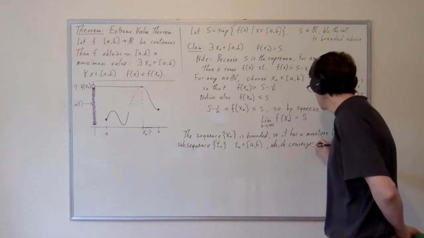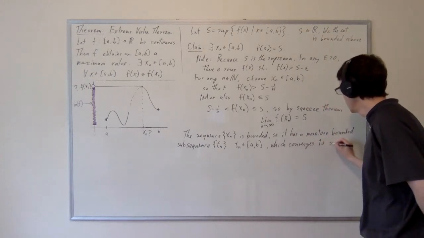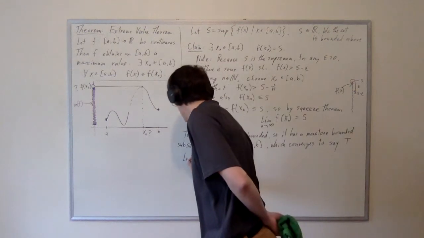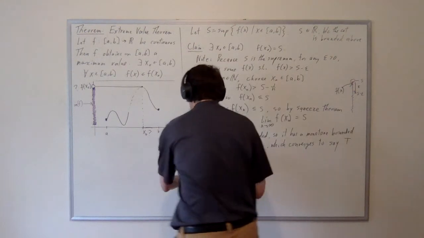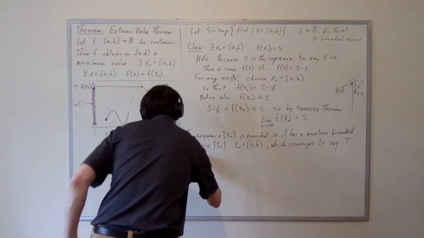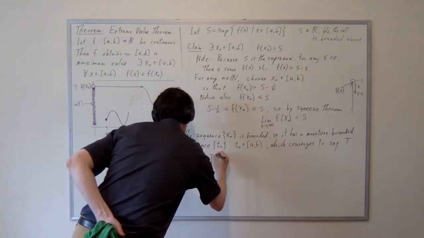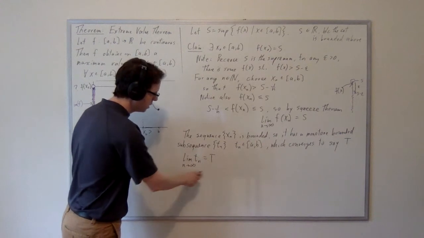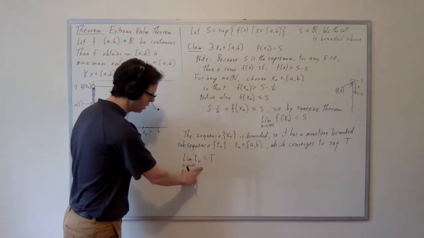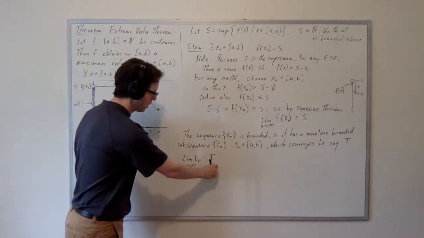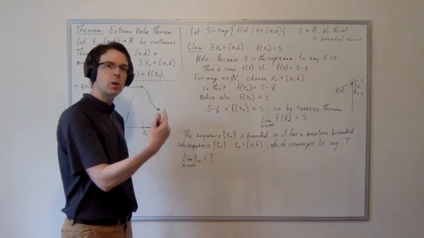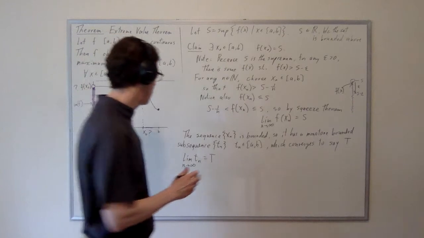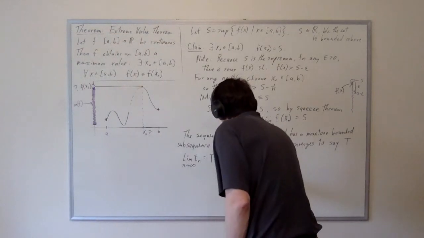And if it converges, then let's give its limit a name. Let's call it capital T, as before. In other words, the limit of Tn is going to be T. Now let's apply sequential continuity to this statement. This is a sequence of x values converging to this x value. If we apply sequential continuity, then we'll get a sequence of y values converging to f of that. So let's apply sequential continuity first.